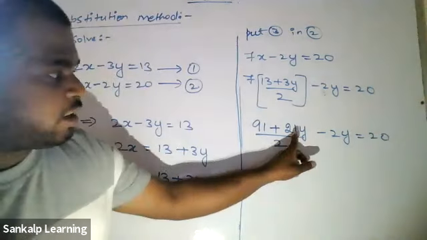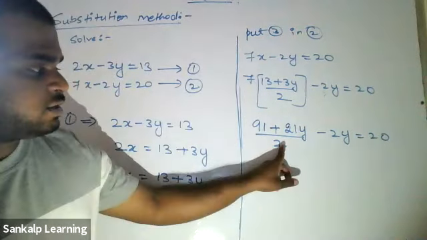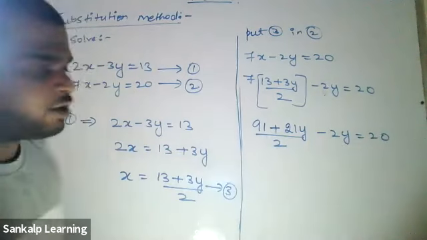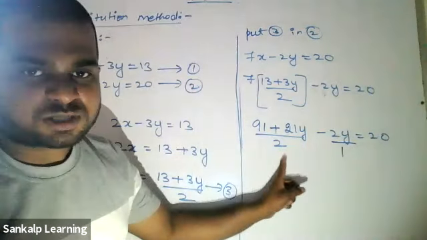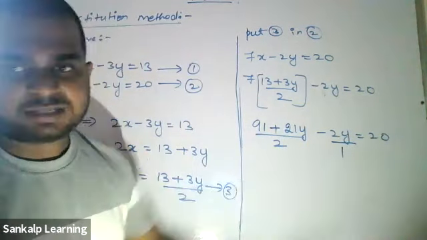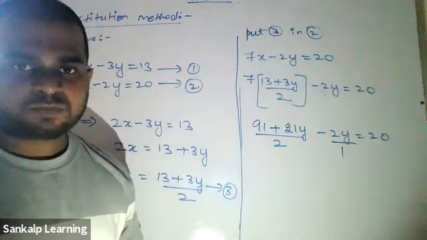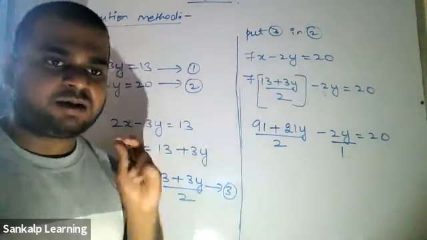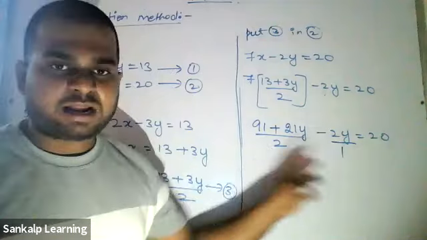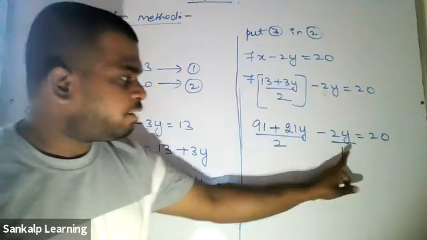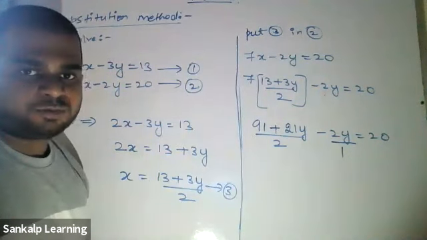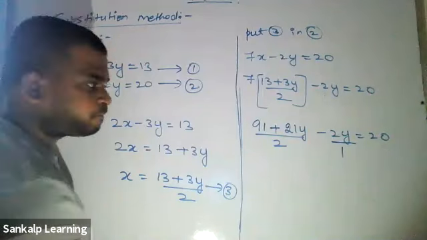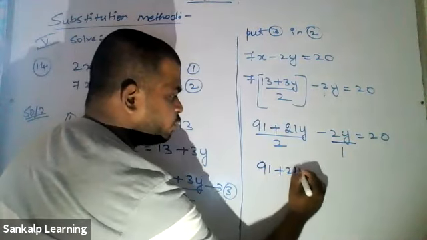Remember, now you cannot subtract these because there is a denominator 2 here, and there is no denominator on the other term. Since there is no denominator, you can consider it as 1. If you want to proceed further, you have to take the LCM. What is the LCM of 2 and 1? 2. So whatever LCM you get, the denominator should become that. The LCM is 2, so the denominator should be 2. Here it is already 2, but how will you make this 1 into 2?